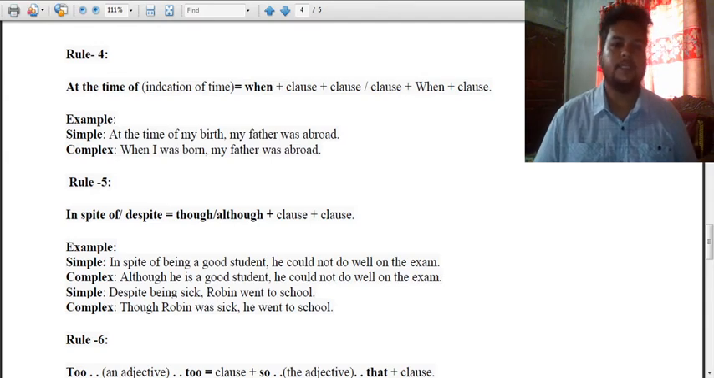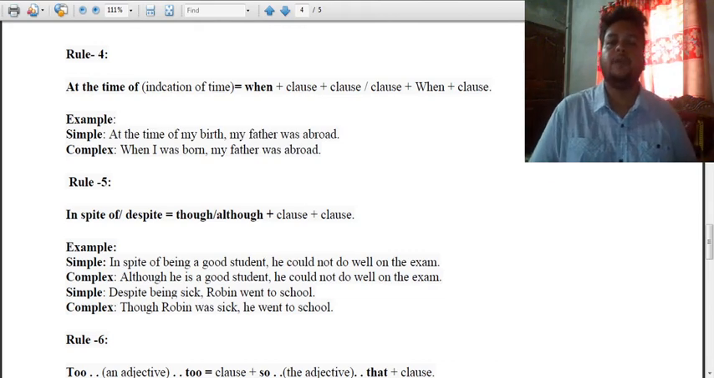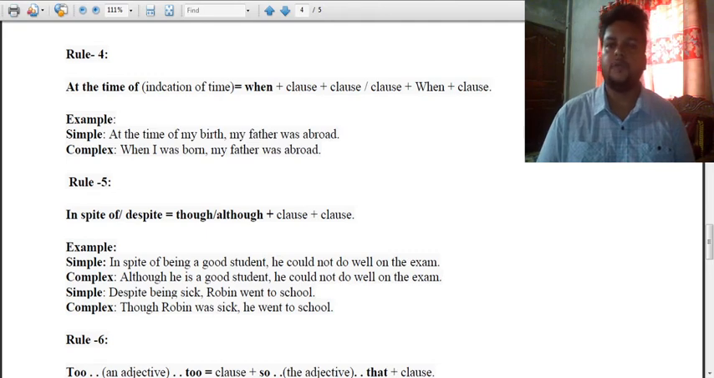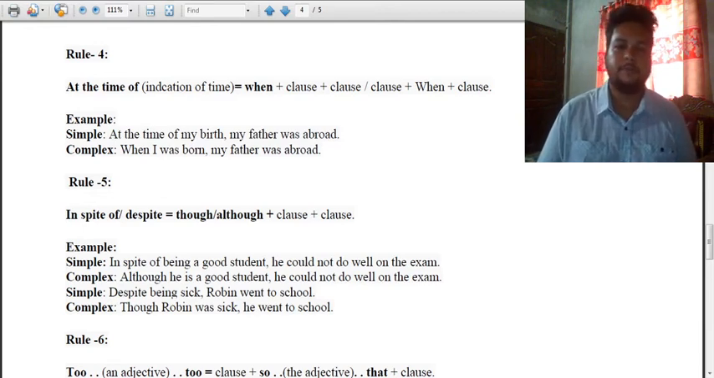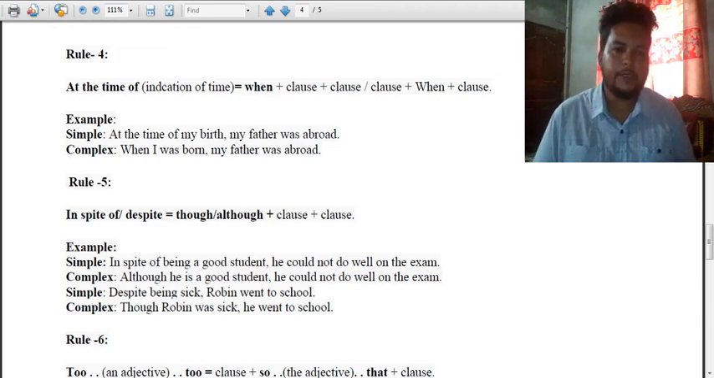And rule 5 says, in spite of, despite. So if you find in spite of, despite, at that time you will take though, although, then clause. So simply remember the clue words. In spite of, despite will be changed to though, although. So we see some examples. First example, it says, in spite of being a good student, he could not do well in the exam. As we found the phrase in spite of, we replace it by taking although here. Although he is a good student, he could not do well in the exam.